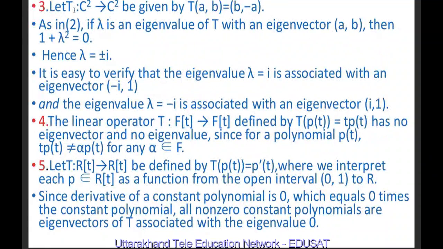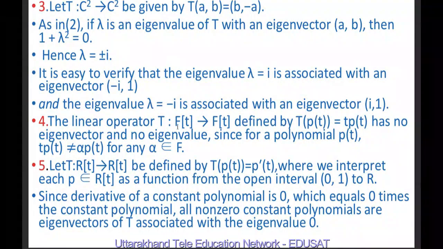Let T be a linear function from C square to C square, where C means complex numbers, given by T(a, b) equal to (b, minus a). This is similar to the previous example. So as in example 2, if lambda is an eigenvalue of T with an eigenvector (a, b), then 1 plus lambda square equal to 0, which implies lambda equal to plus minus iota. It is easy to verify that the eigenvalue lambda equal to iota is associated with the eigenvector (minus iota, 1). And the eigenvalue lambda equal to minus iota is associated with the eigenvector (iota, 1).